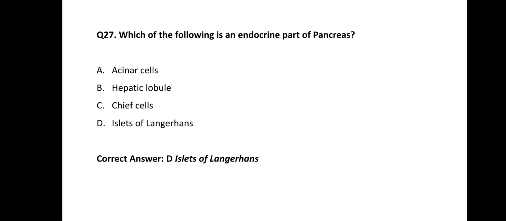Islets of Langerhans are the endocrine part of pancreas, while the acinar cells are the exocrine part of pancreas. The pancreas has dual origin and dual mode of functions, endocrine as well as exocrine. So the exocrine part is acinar cells and the endocrine part is islets of Langerhans.